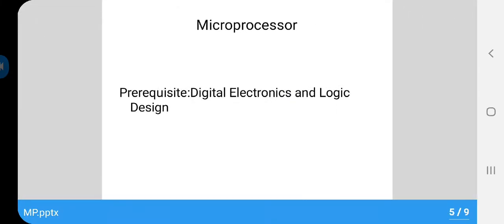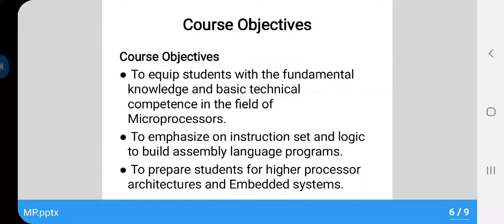To begin with microprocessor, we must have enough information about digital logic design and analysis as well as data structures. Now here come certain course objectives and outcomes. The first objective is to make students familiar with the basic architecture and instruction set of assembly programming. Another objective is to introduce advanced processor architectures to students.